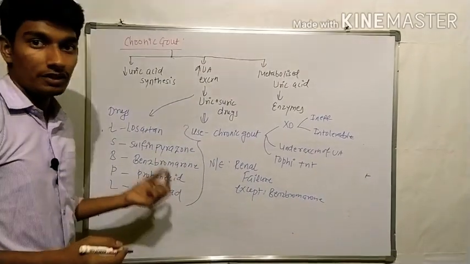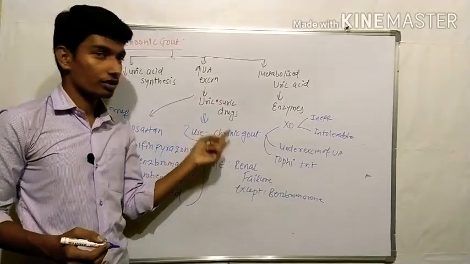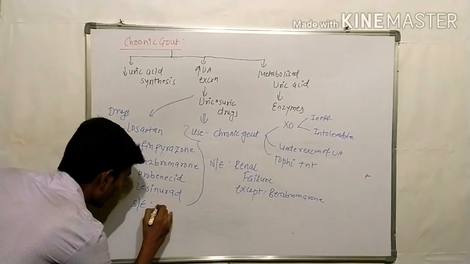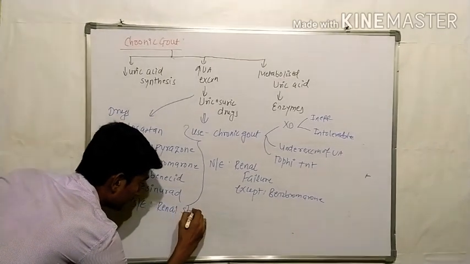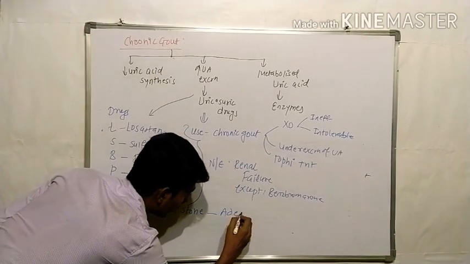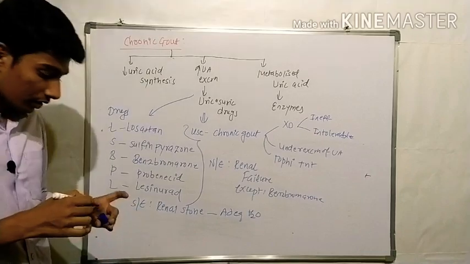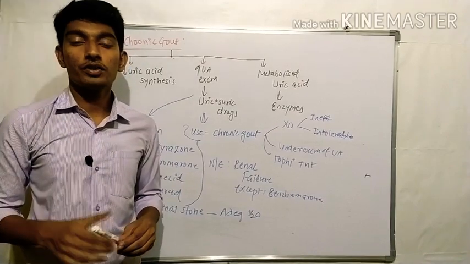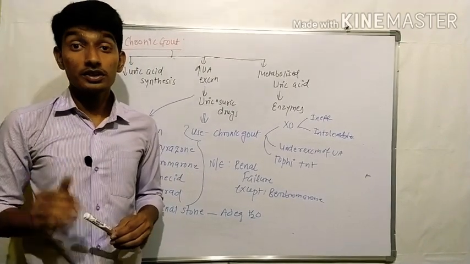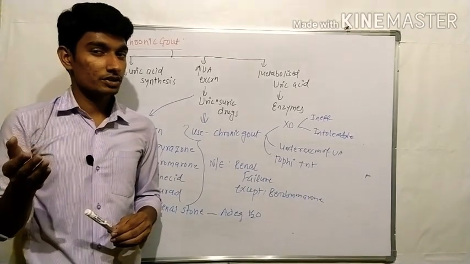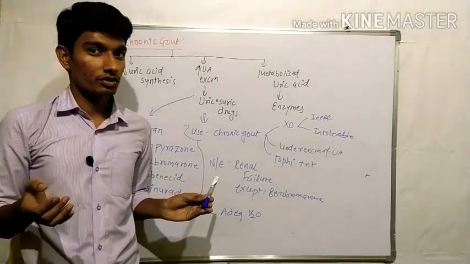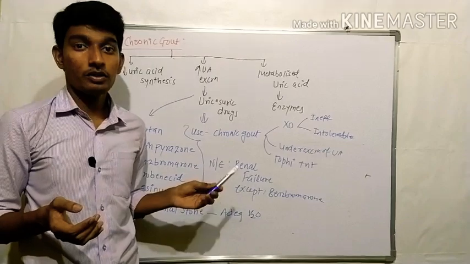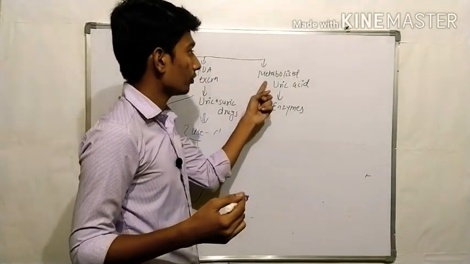Now the side effect with these uricosuric drugs is renal stone, and these renal stones are prevented by adequate water. These uricosuric drugs are contraindicated in conditions with increased uric acid production. Which conditions have we discussed? Three conditions: Lesch-Nyhan syndrome, organ transplantation, and tumor lysis syndrome.